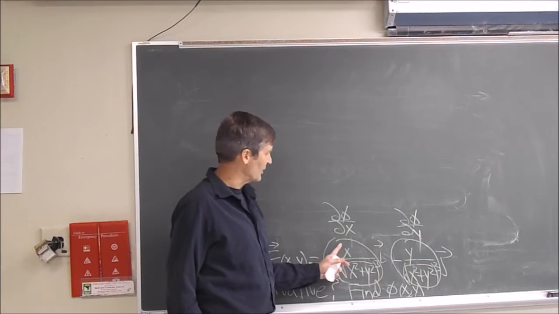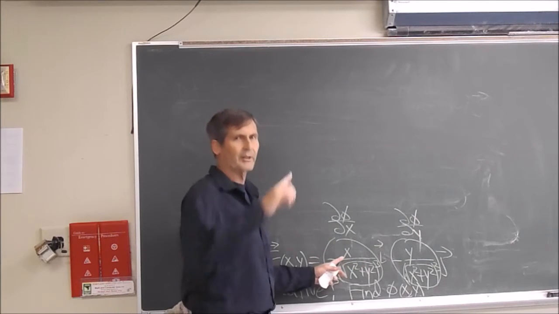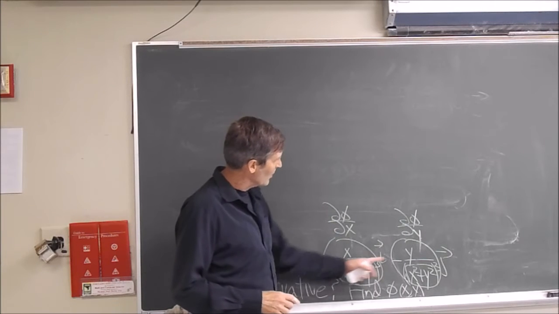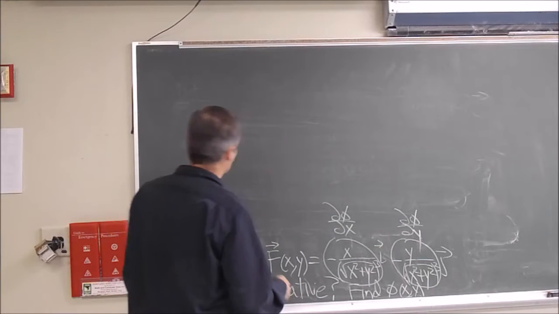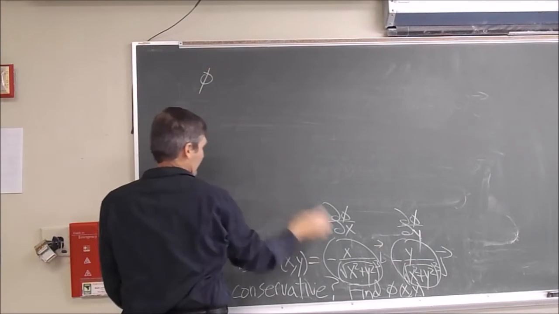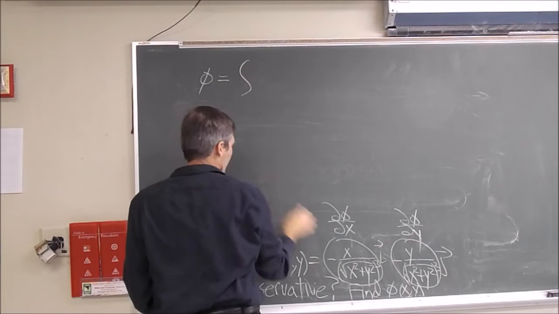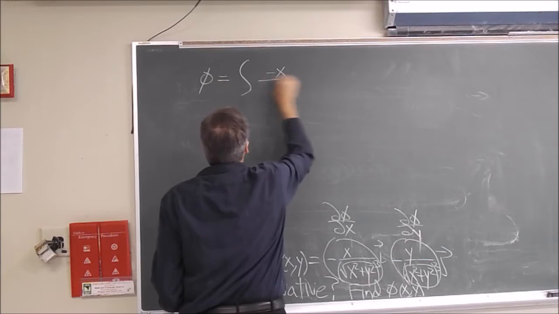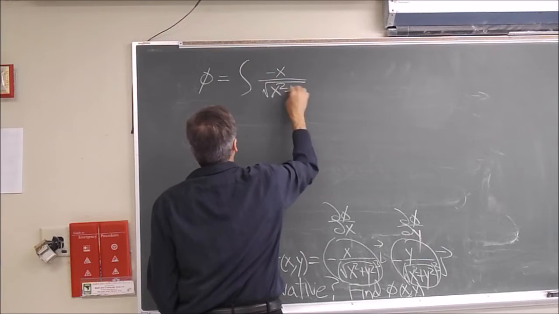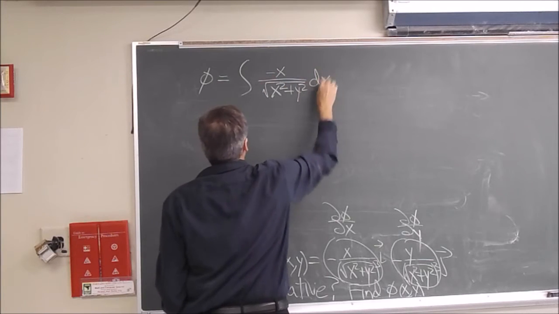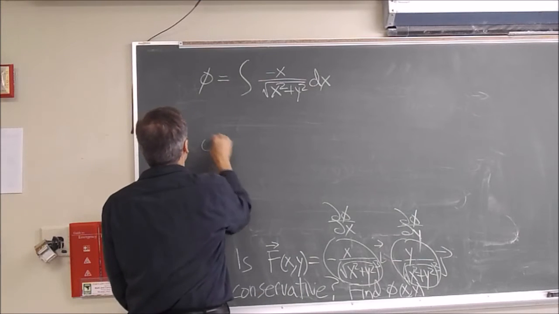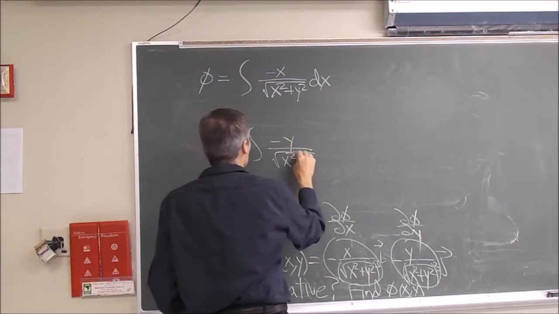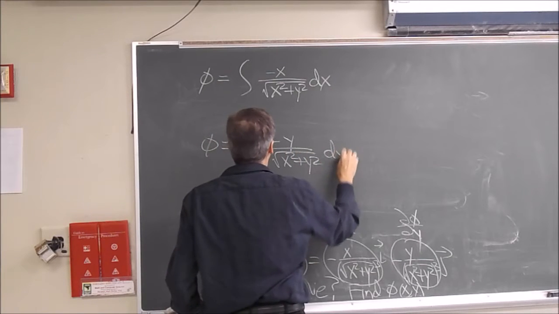If you want a function that has a certain derivative, you take its antiderivative, right? So I can take the antiderivative with respect to x and get the function, or I can take the antiderivative with respect to y and get the function. It has to satisfy both, right? So by this first constraint, phi has to be the partial integral of minus x over the square root of x squared plus y squared dx. And phi also has to be equal to the partial integral of minus y over the square root of x squared plus y squared dy.